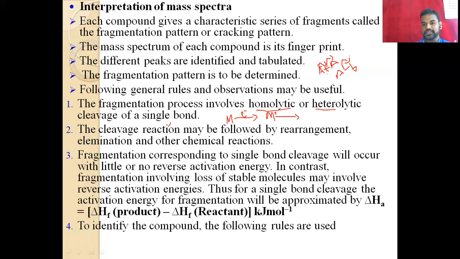So homolytic cleavage means what? Here two shared electrons are taken by their own parent compound, and that is called homolytic. They are equally divided. The bonded electrons are equally shared between the two compounds or two atoms. So this is called homolytic cleavage. In heterolytic cleavage, the sharing of electrons is not equal. That means they are taken by one atom. So this is called heterolytic cleavage. So this is the first type.